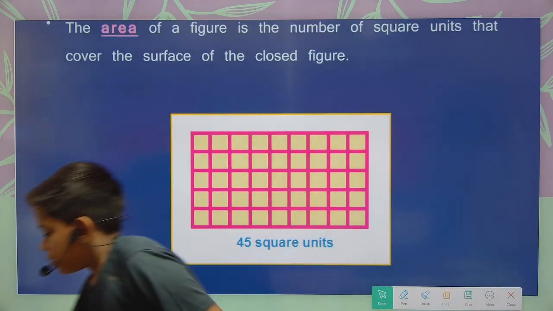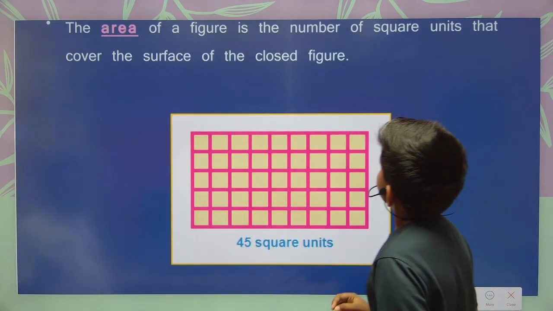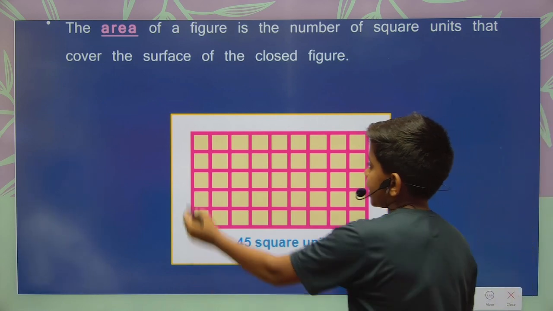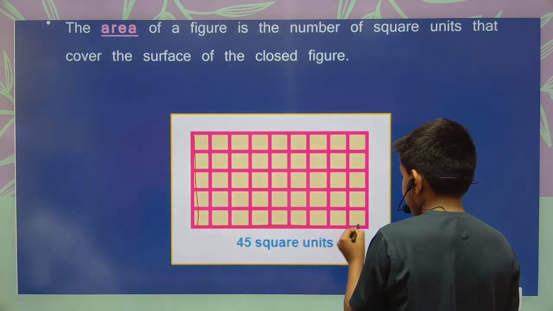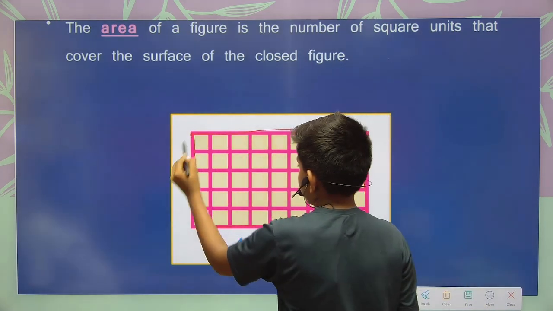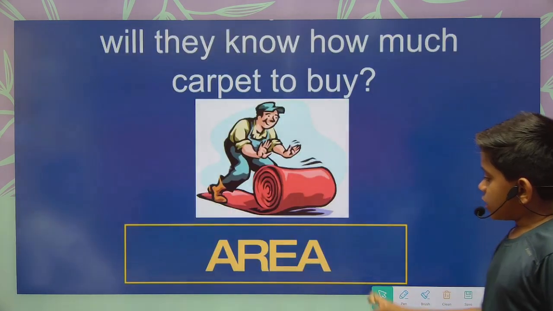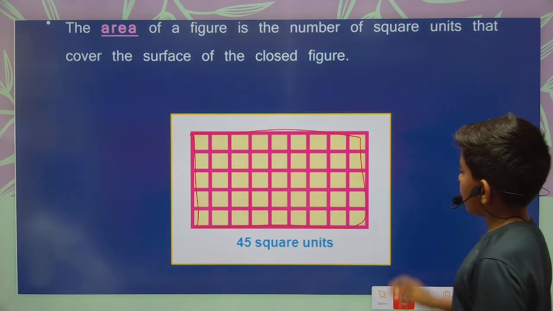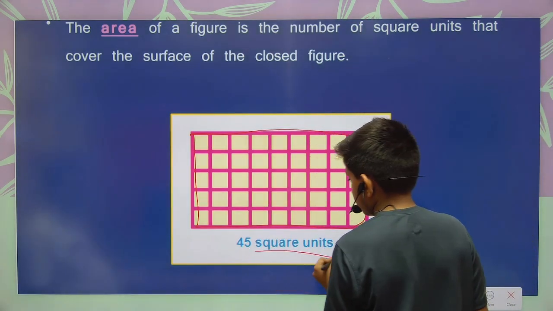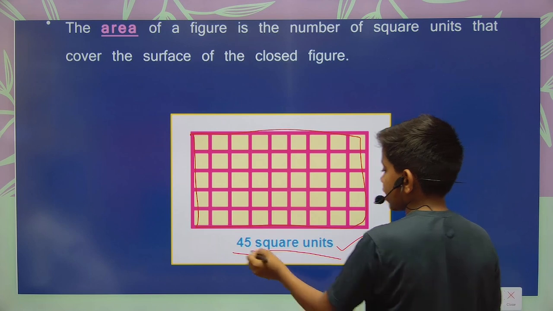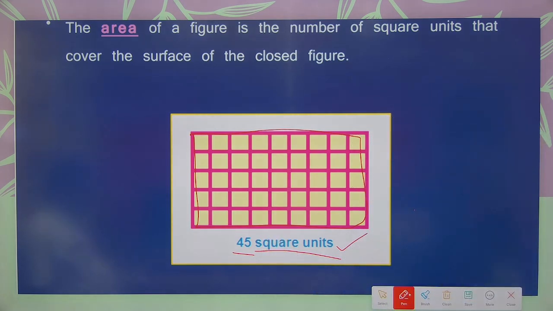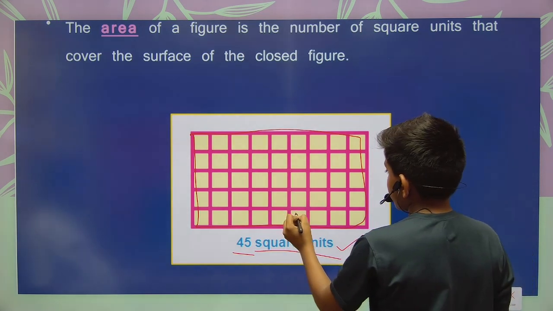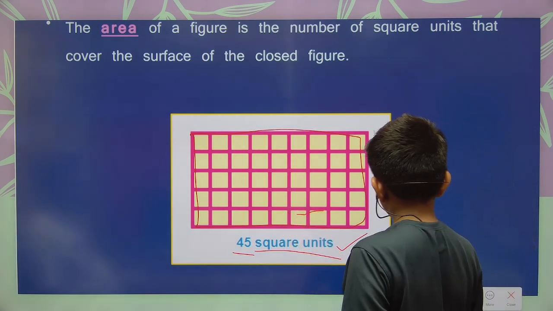The area of a figure is the number of square units that cover the space in a closed figure. We understand the area using the square units. So here are 45 square units. So the area of it is 45 square units.